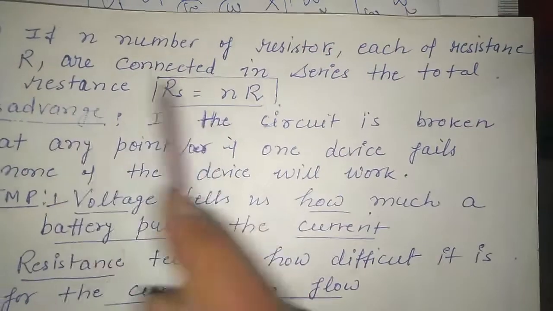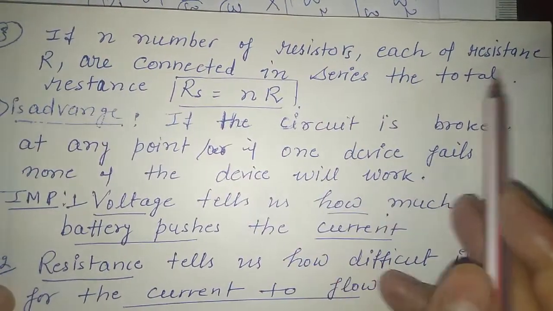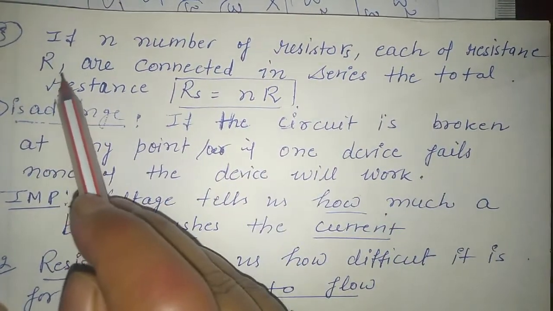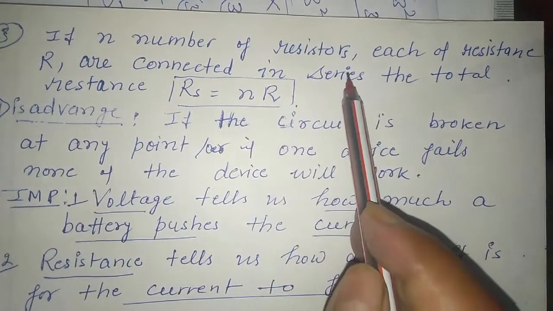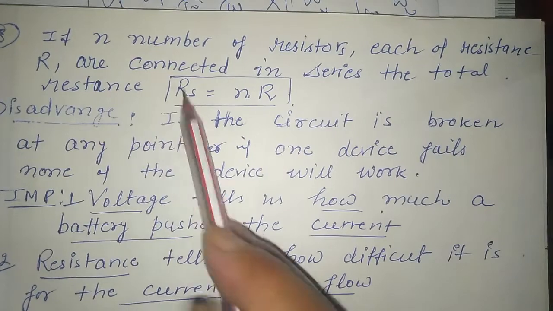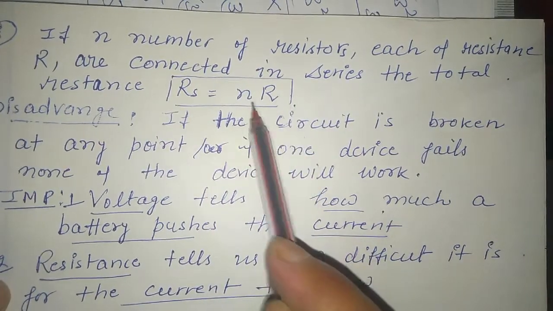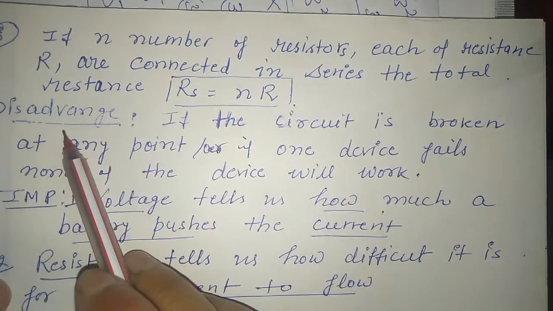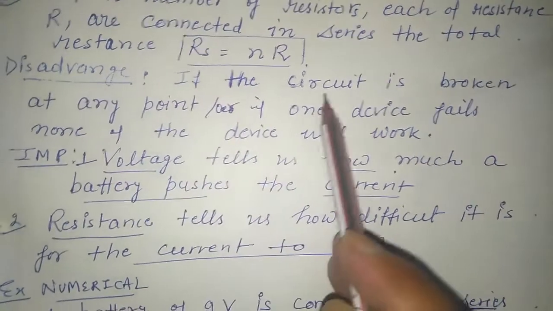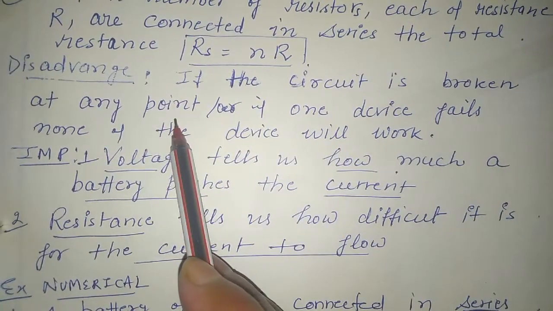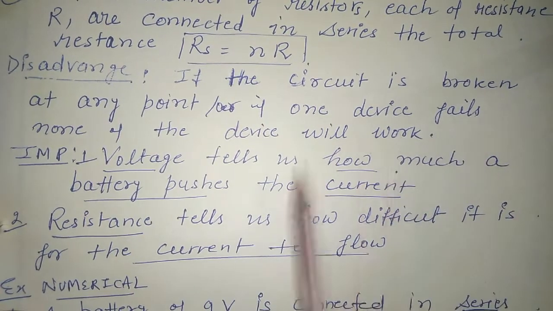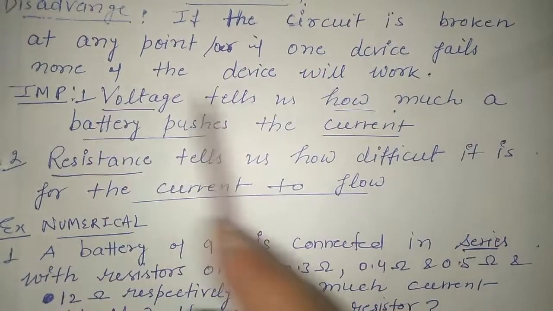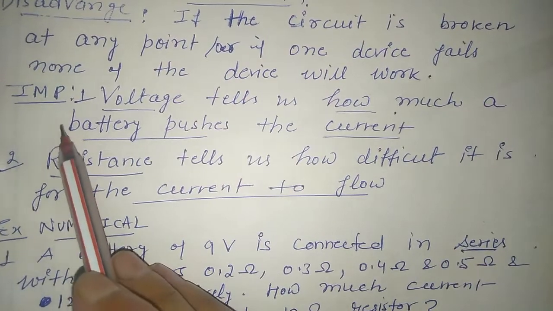If there are n resistors, each of value R, connected in series, the total resistance Rs is equal to n into R. What is the disadvantage? If the circuit is broken at any point, or if one device fails, none of the devices will work, meaning the circuit will break, so no more current will flow through any of the devices.